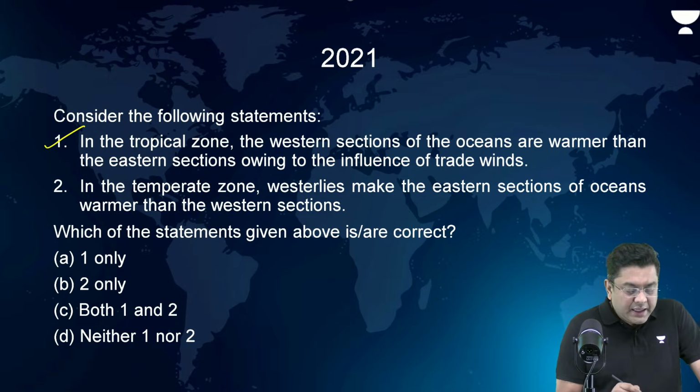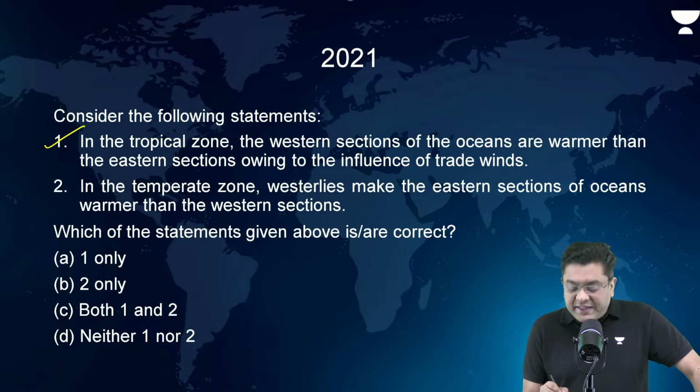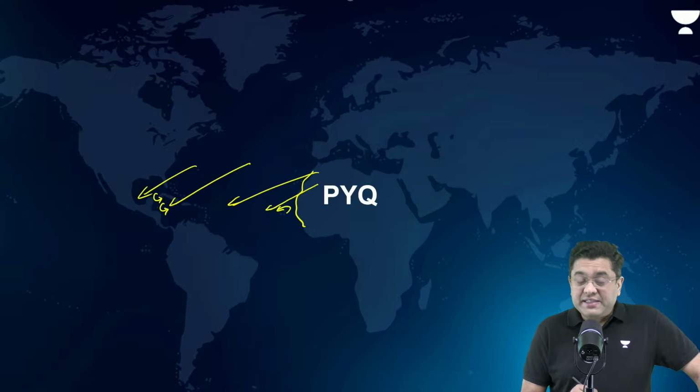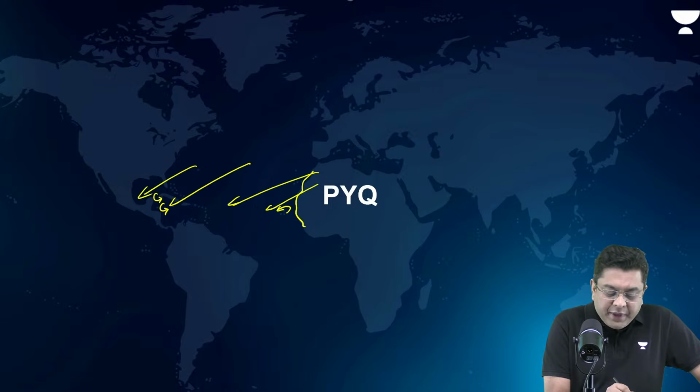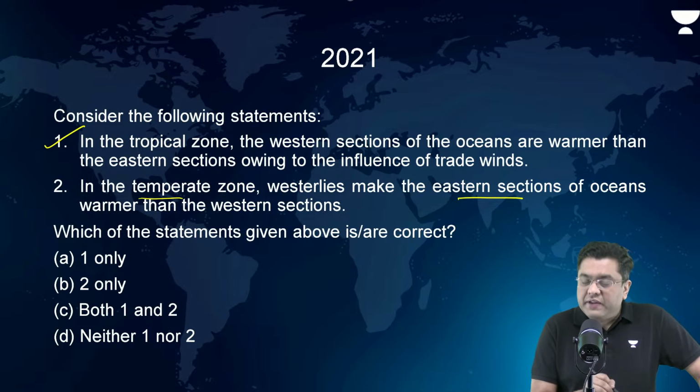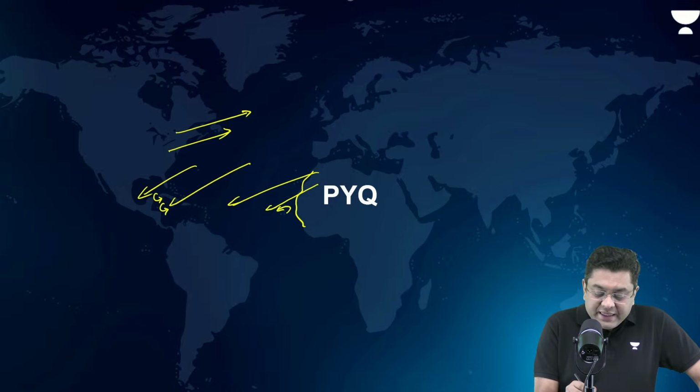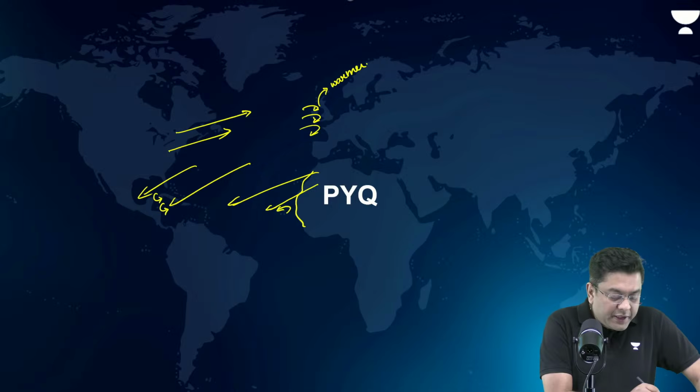So, this is correct. The second statement, in the temperate zone, westerlies make the eastern sections of the oceans warmer than the western sections. In the temperate zone, you will find that the westerlies make the eastern sections of the oceans. Here you will have downwelling. So this will end up being warmer, right? So this statement is also correct.